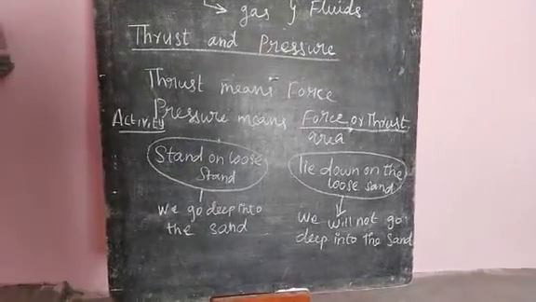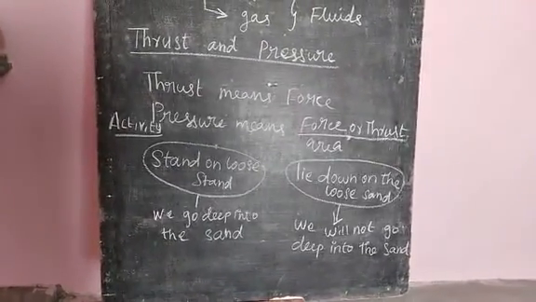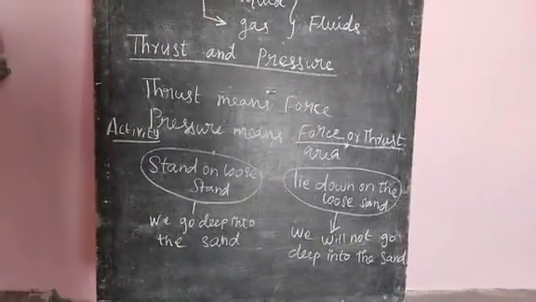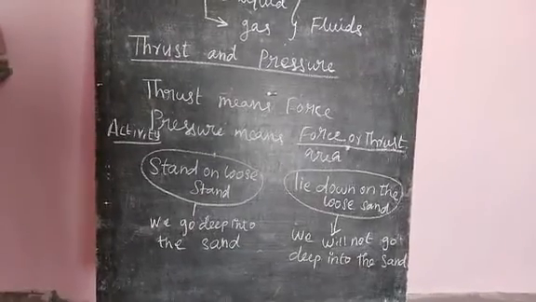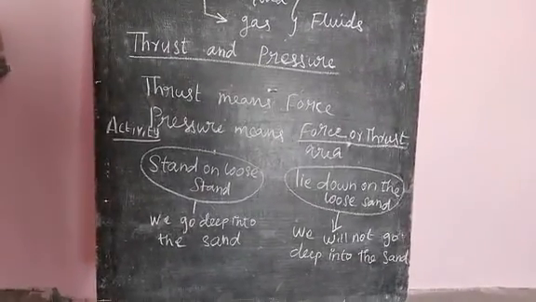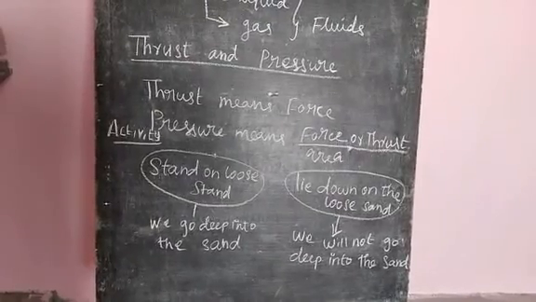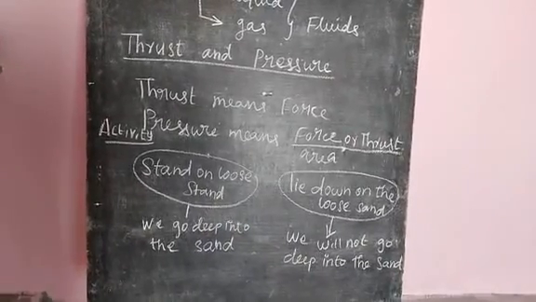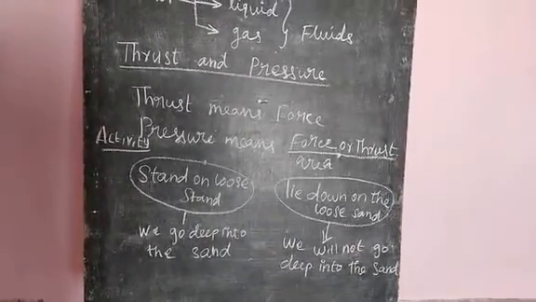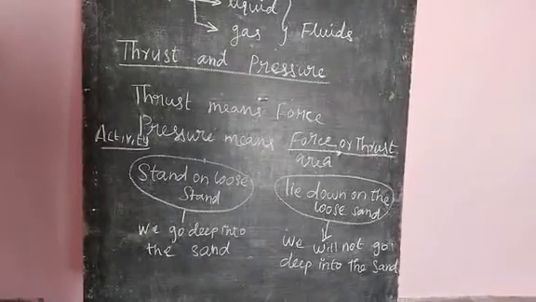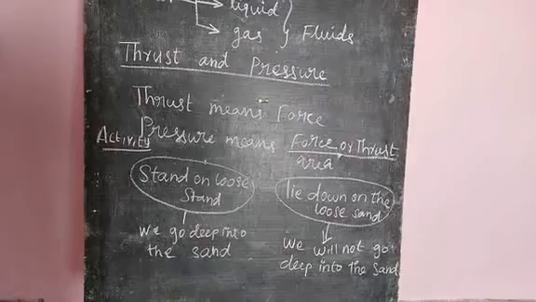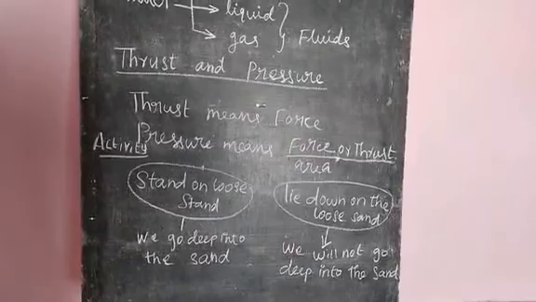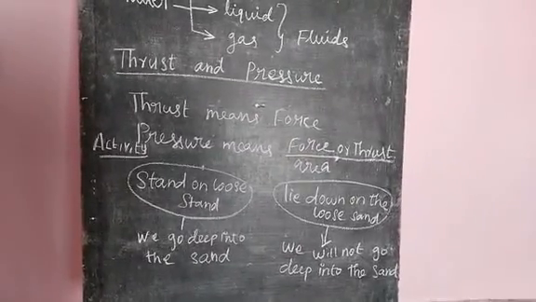In both cases, the force acting on the sand, that is the weight of our body, is the same. When we are standing, our weight acts on the area of our feet between the two legs, so pressure increases as area of contact decreases, and we go deep into the sand.